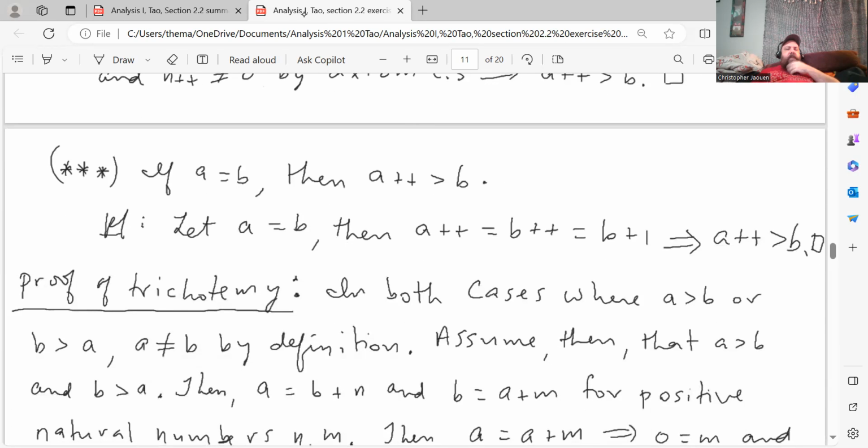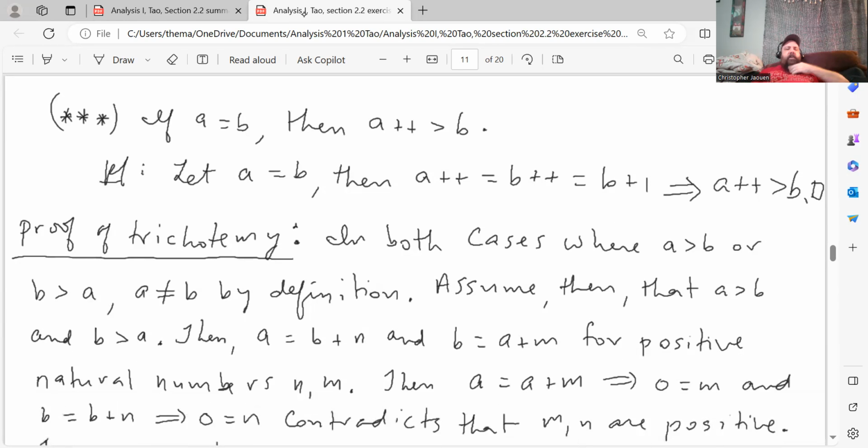Right, and then the third statement is this one: if A is equal to B, then the successor of A is greater than B. Here's the proof. Let A equal B, then the successor of A equals the successor of B, which is equal to B plus 1. Again, I'm using that fact that I proved before. And that implies that the successor of A is greater than B, since 1 is a positive number.